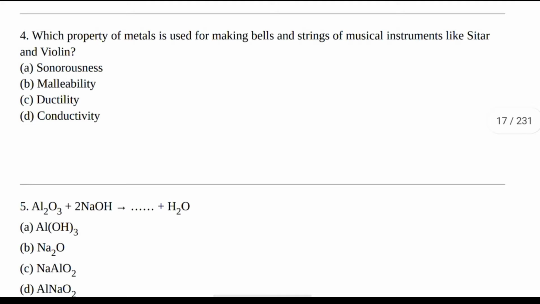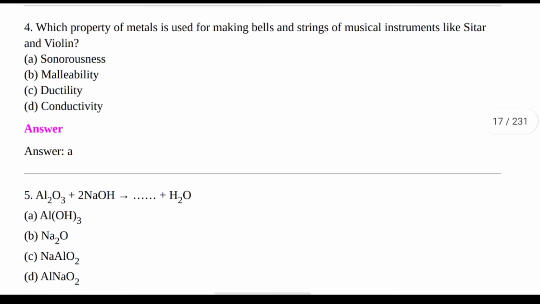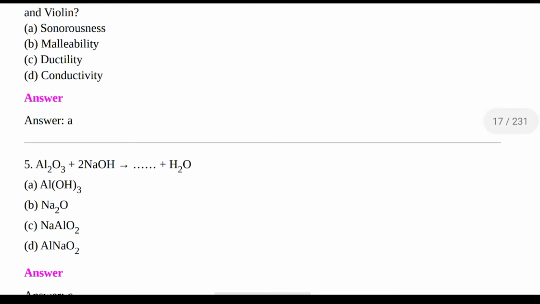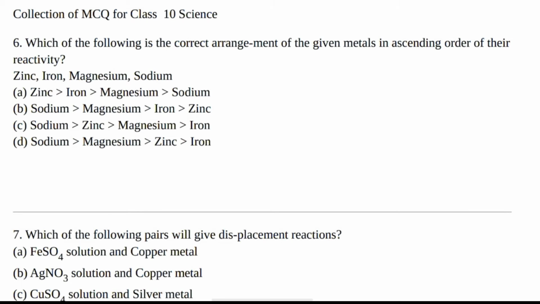Which property of metal is used for making bells and strings of musical instruments like sitar and violin? Options are sonorous, malleability, ductility, conductivity. The right answer is option A. Next question. Al2O3 plus 2NaOH is equal to dash plus H2O. The right answer is option C, NaAlO2.